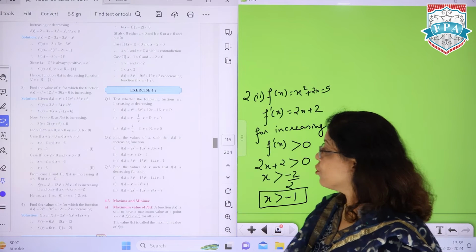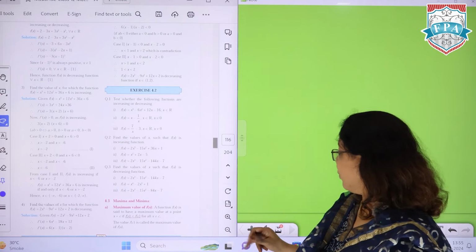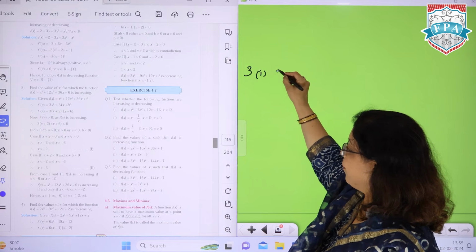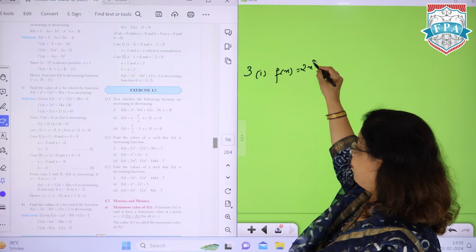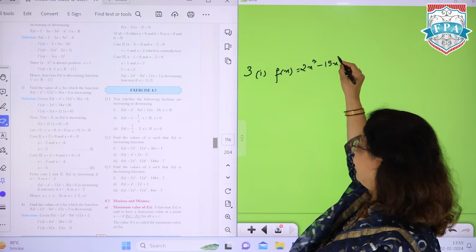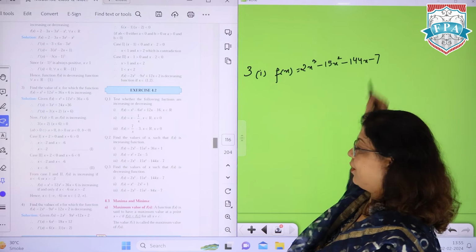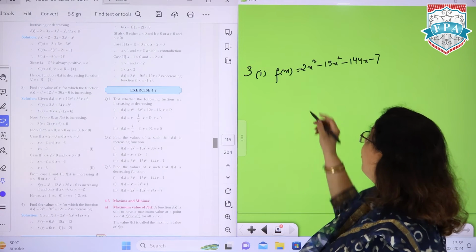Another kind of question: find the values of x such that fx is a decreasing function. So we are talking about the first one here. Fx is 2x cube minus 15x square minus 144x minus 7. So when we calculate this, what are we going to get here?